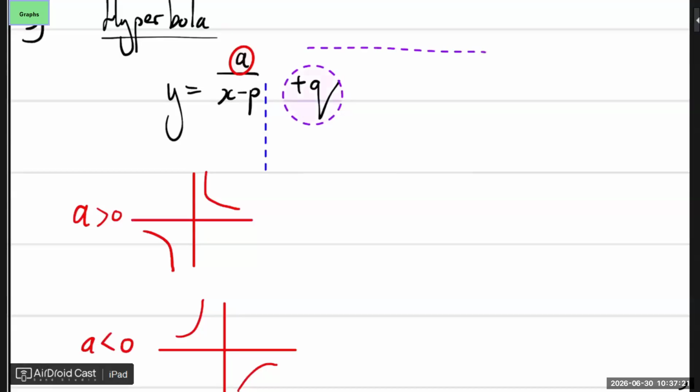And then what does this q value tell us? That's your horizontal asymptote. Why is it your horizontal asymptote? It means it's a value that you will never get to. Why? If I go to infinity, meaning your x is infinity, it's a very, very large number. What is any number divided by a very, very large number? It's 0, right? It tends to go to 0. So what is left? y equals 0 plus q. So you will only have that line left, or that value.